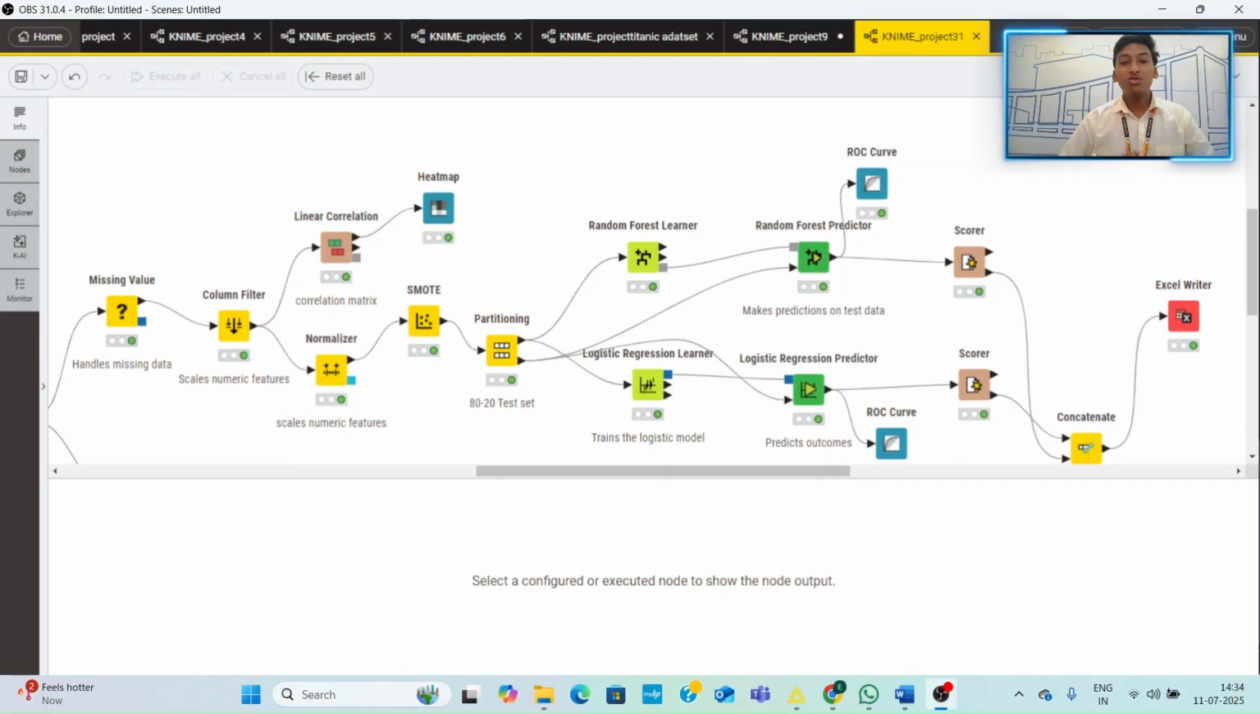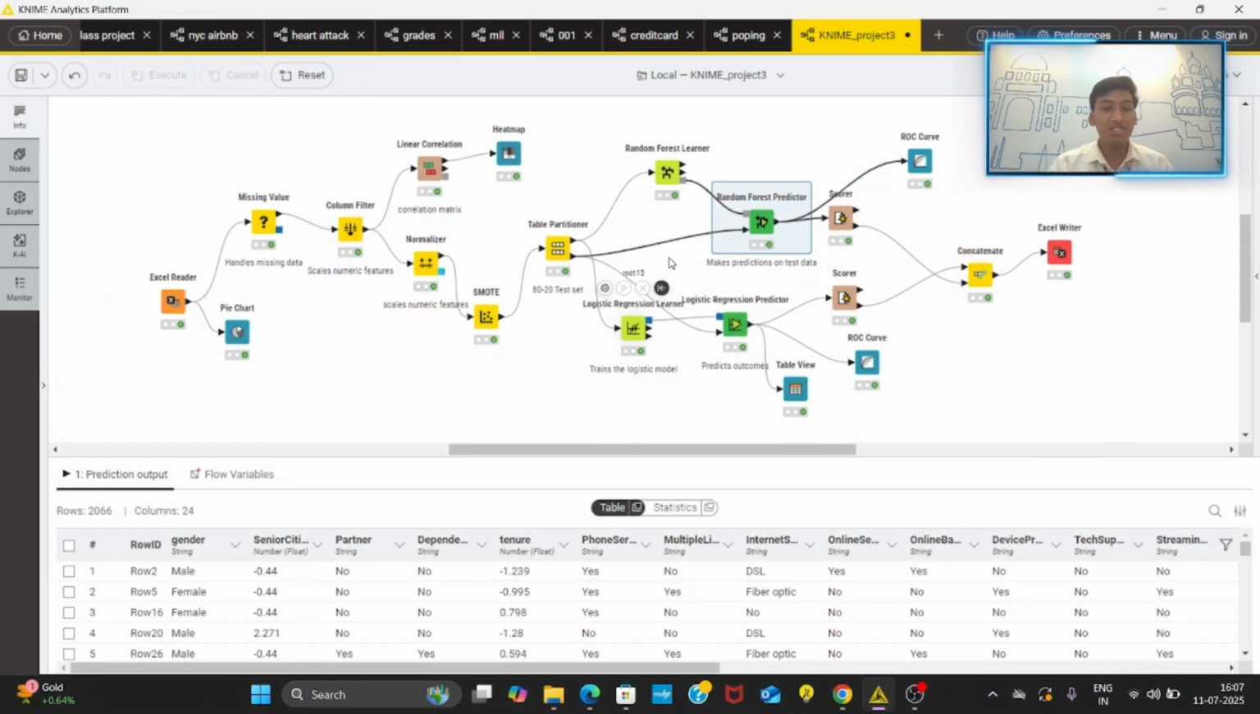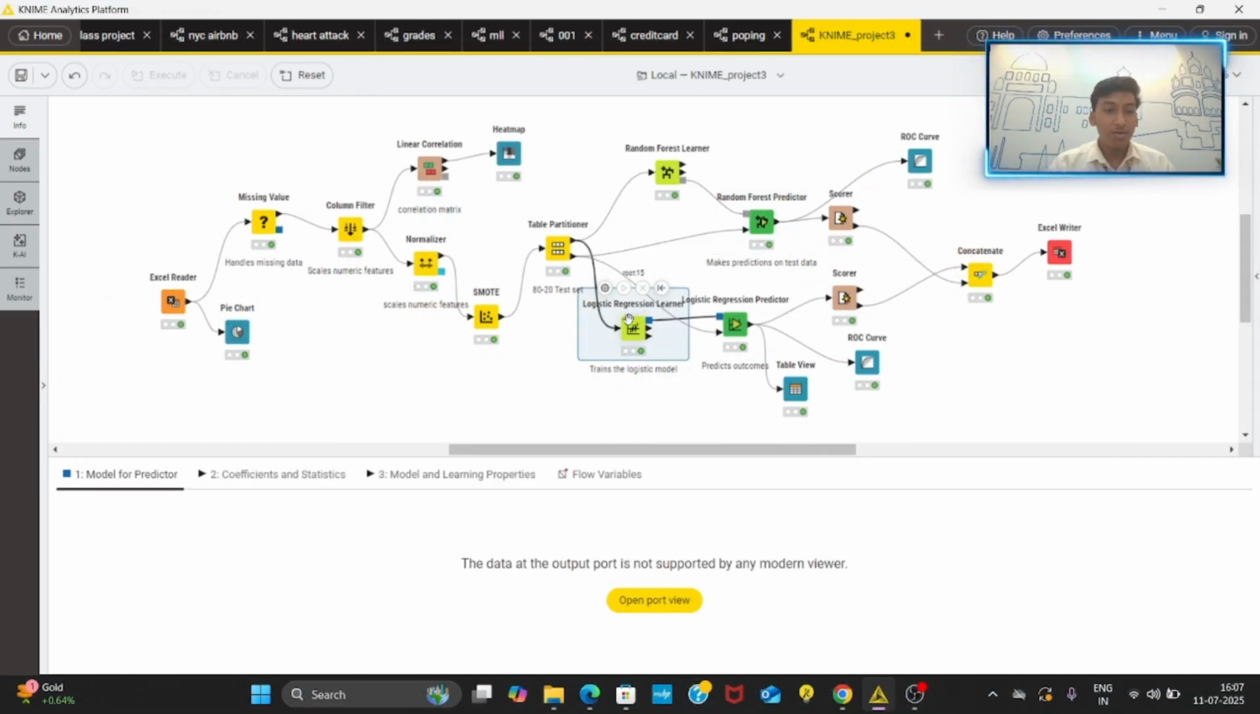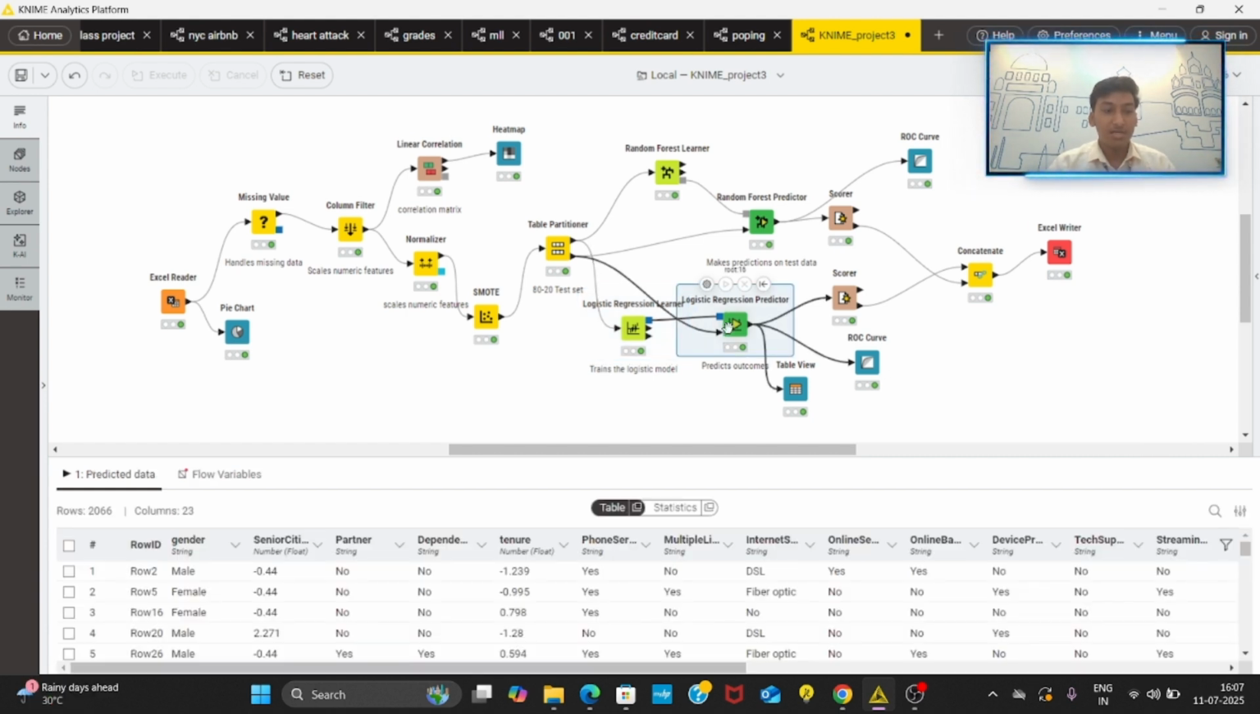Once preprocessing was complete, we split the data using the Table Partitioner node into a training set of 80% and a testing set of 20%. Then we applied two machine learning models for churn prediction. First, logistic regression. We used the Logistic Regression Learner node to train the model and the Logistic Regression Predictor to make predictions. This model is a good baseline for binary classification and offers interpretability.